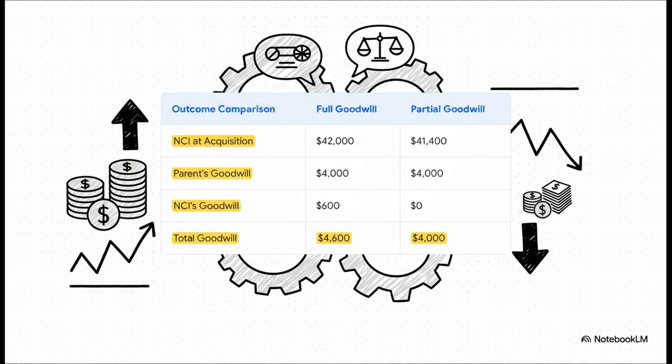And this chart just puts it all side by side. Look at the difference. The NCI value is different, and the total goodwill is different. This shows you that this choice isn't just some theoretical exercise for an exam. Choosing the full goodwill method literally puts more assets on your consolidated balance sheet from day one. It's a single decision that has a huge impact on the numbers you report.